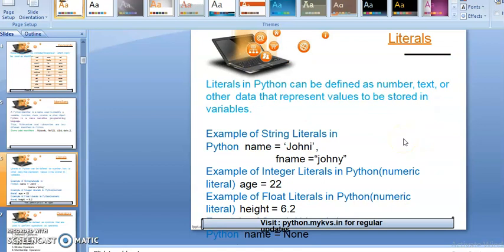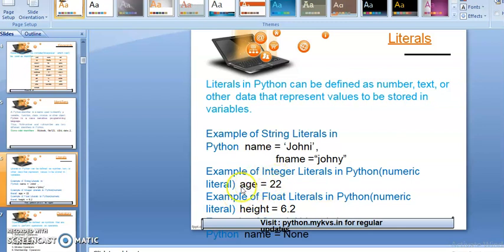After that, literals. So students, all of you are aware of what a literal is. Any variable that has a fixed value is known as a literal. Literals may be of any data type, just like an integer literal. If any variable contains a fixed integer value, then it is known as an integer literal.